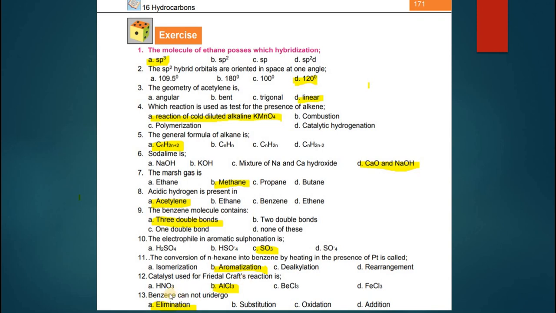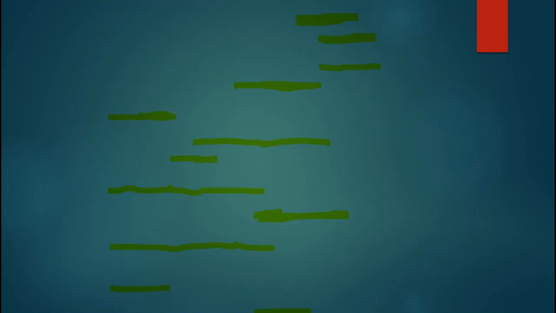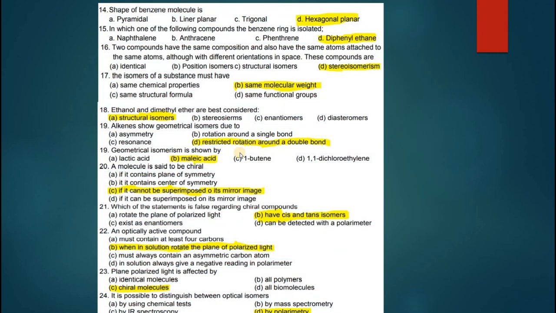Catalyst used for Friedel-Crafts reaction is HNO3, AlCl3, BeCl3, FeCl3. It is usually AlCl3. Benzene cannot undergo elimination, substitution, oxidation, or addition. Benzene can undergo these 3 reactions, but elimination is not possible in benzene because it is quite a stable compound. Some other MCQs are: the shape of benzene molecule is pyramidal, linear, planar, trigonal, hexagonal planar. So it is hexagonal planar.